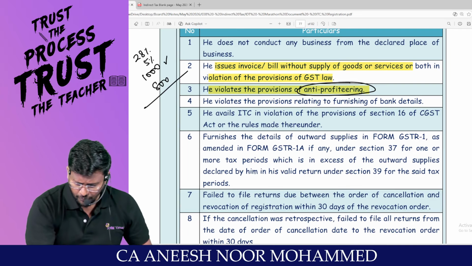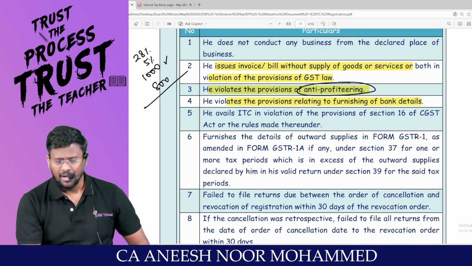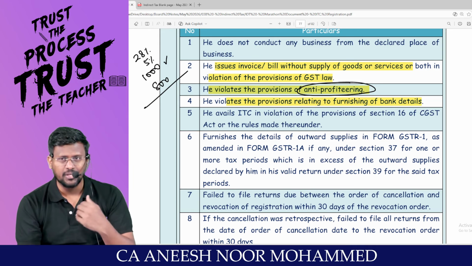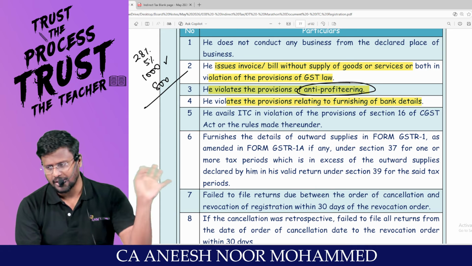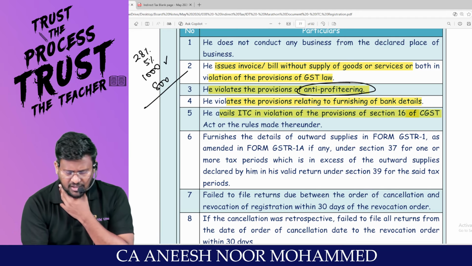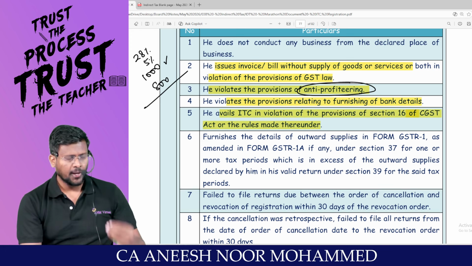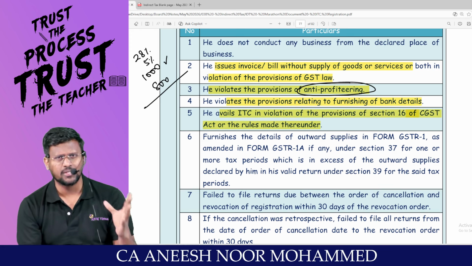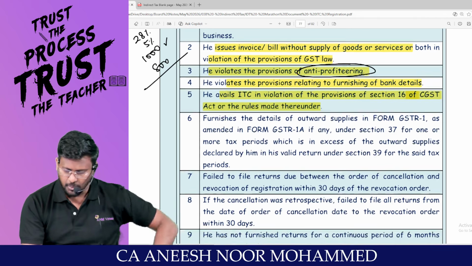He violated the provision relating to furnishing of what account? Bank account. That means after taking registration, my dear lovable students, I am supposed to furnish my bank account details. If I don't furnish the bank account details, my registration will be cancelled. He avails ITC in violation of the provision of section 16 of the CGST Act, because section 16 is the basic section for ITC. Only if you satisfy certain conditions, you are supposed to take the ITC. Without satisfying the conditions, if you take ITC, your registration will be cancelled.